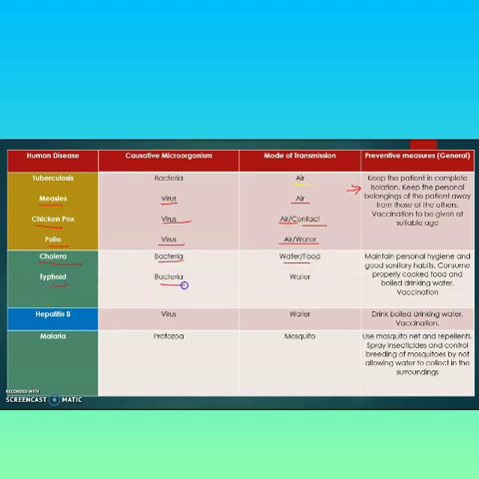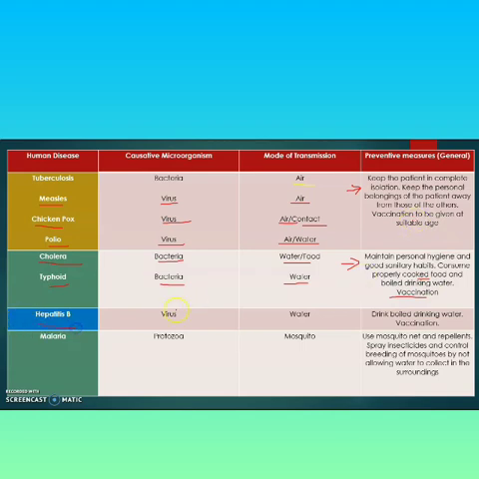Typhoid is caused by bacteria. Mode of transmission is water. How can it be prevented? It can be prevented by maintaining personal hygiene and good sanitary habits, consuming properly cooked food and boiled drinking water, and vaccination. These are the preventive measures.